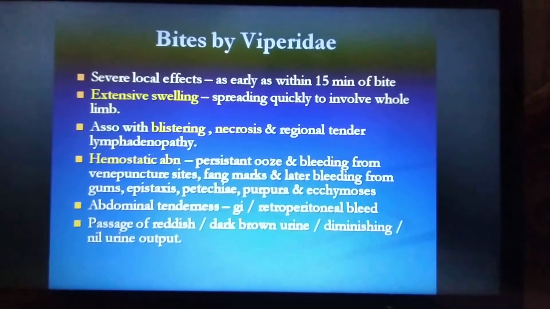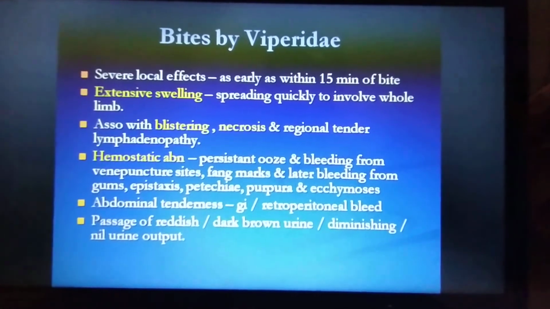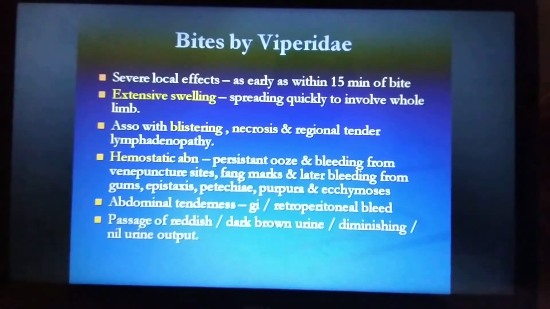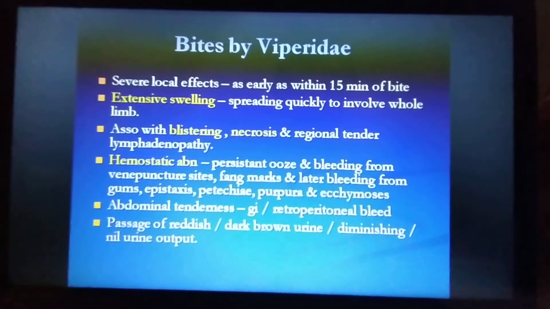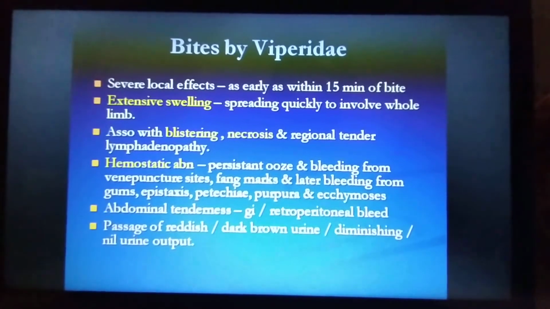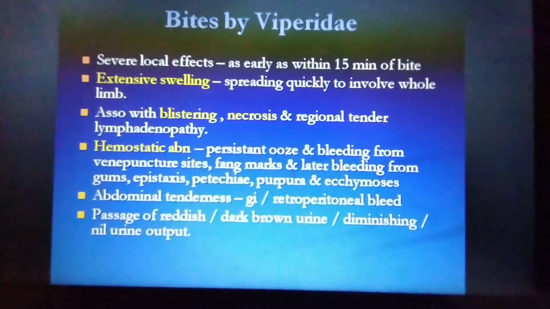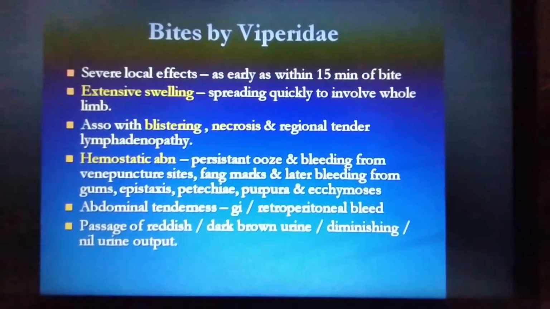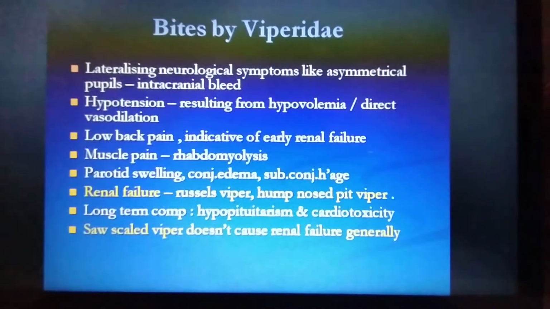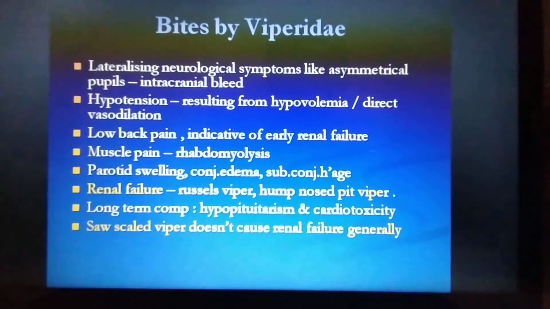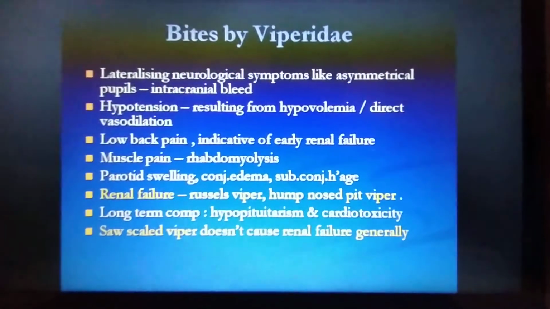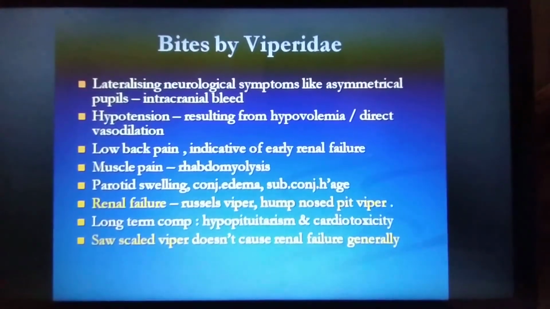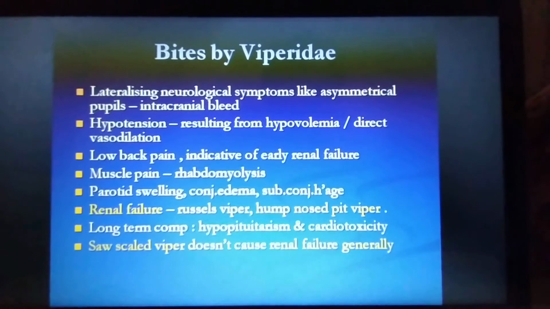Abdominal tenderness and retroperitoneal bleeding can happen, and passage of reddish dark brown urine or diminished or nil urine output. Lateralizing neurological symptoms like asymmetric pupils and intracranial bleeding can happen.